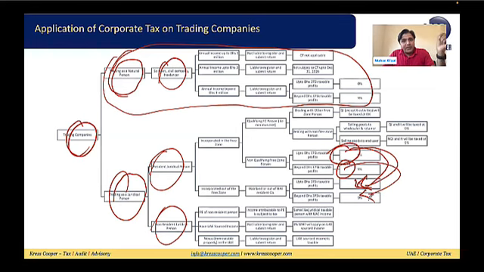So, non-resident juridical persons, the PE of the non-resident company. The company is a PE, a branch of a non-resident trading company. The income attributable to the PE is subject to tax. Same as a juridical person, but the income attributable to the PE will be subject to tax.